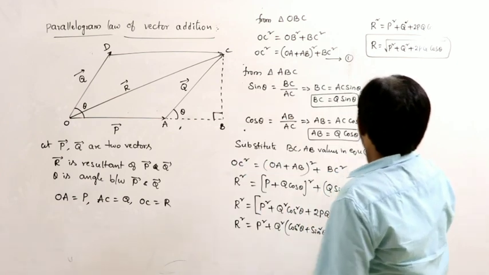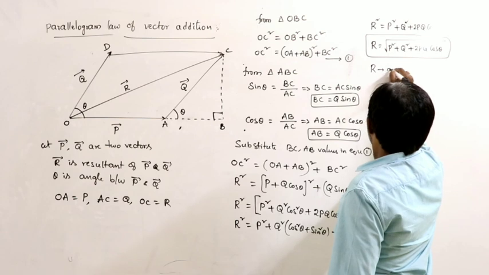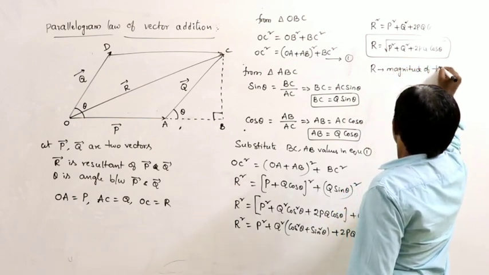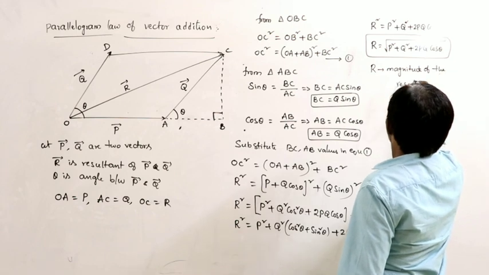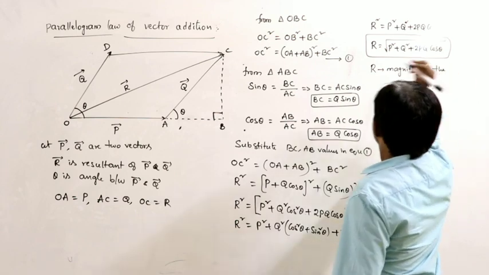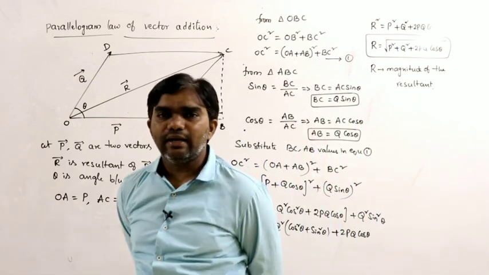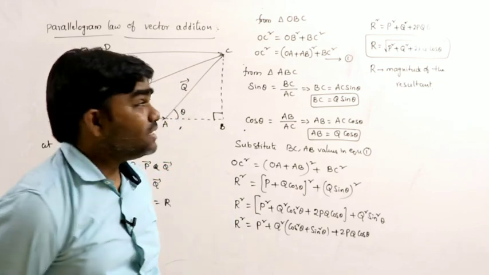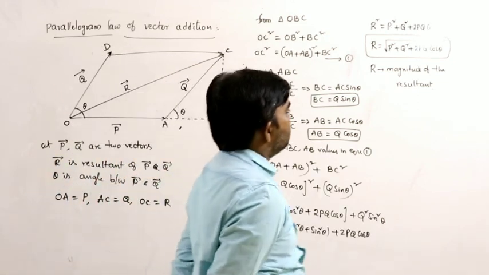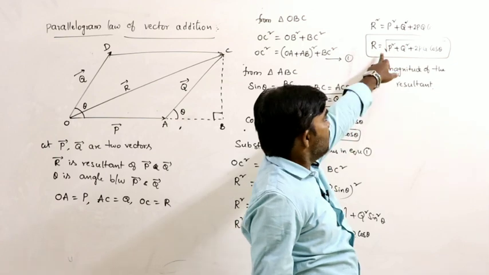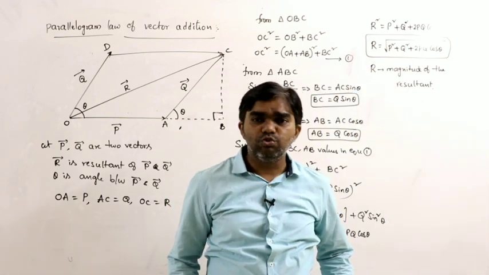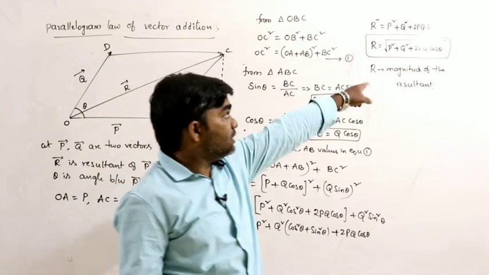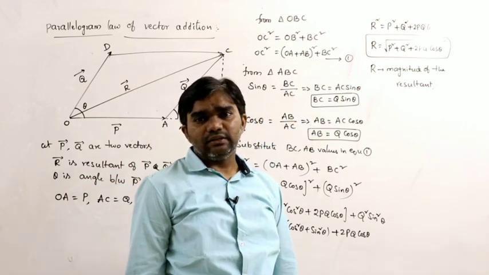So this is where R is the magnitude of the resultant. If two vectors are inclined at an angle theta, what is the magnitude of the resultant? Magnitude of the resultant R is equal to under root P square plus Q square plus 2PQ cos theta. This is the magnitude of the resultant.